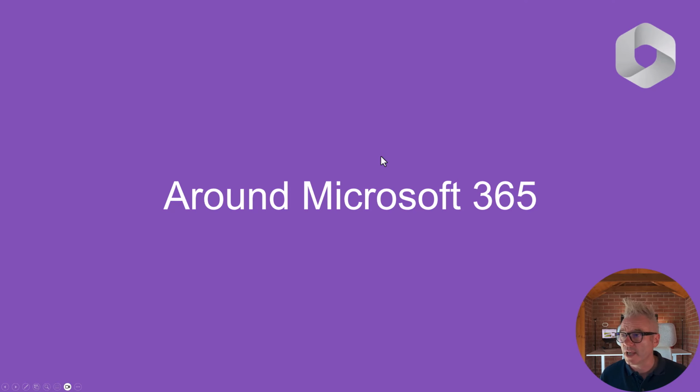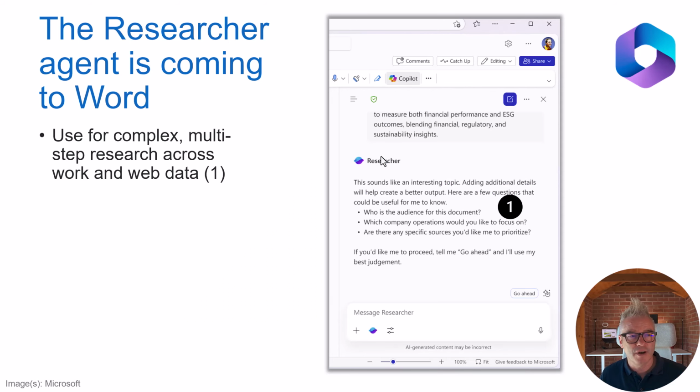Okay, so we're getting close to wrapping up. What's happening around 365? The research agent is coming to Word. I can't be honest, right? I'm kind of wondering whether this is going to get replaced with the tools icon that I showed you earlier. That's coming to regular Copilot chat box. But let's talk about it.